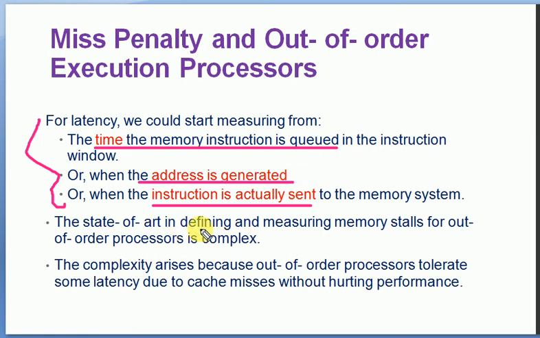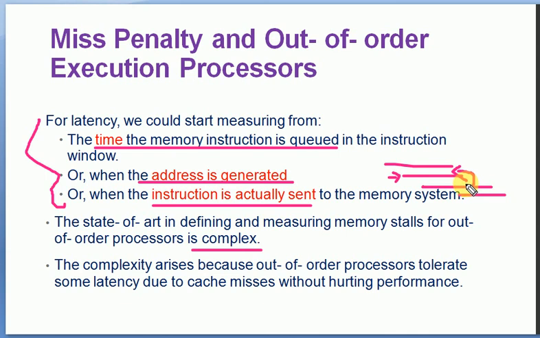The state of the art in defining and measuring memory stalls for out of order processors seems to be very complex, because as it is out of order, several instructions are overlapped. If there are some stalls and some out of order execution, an instruction that is actually being executed second but is not permitted will be moving upwards.